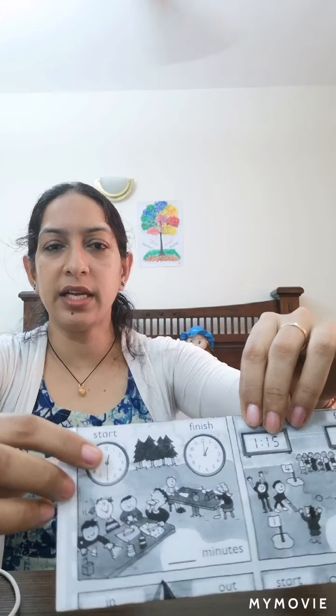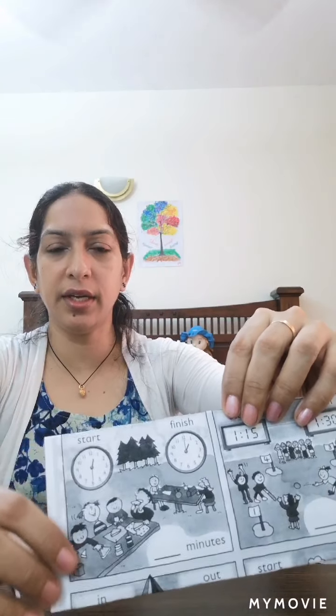Now the last one. Here the children are in the picture. First picture, the children are eating. Okay. So there are 2 clocks. What time they start, what time they finish. Okay.